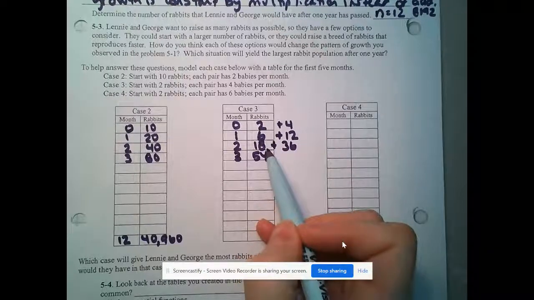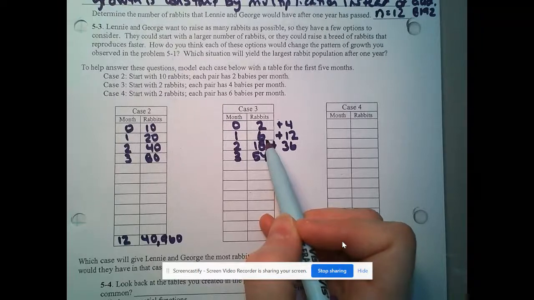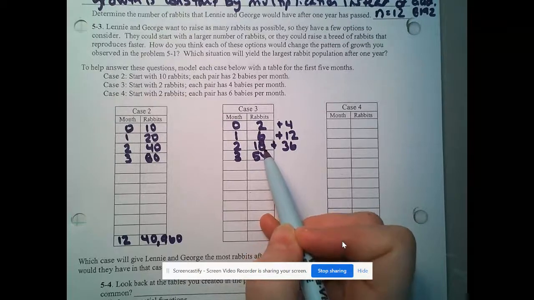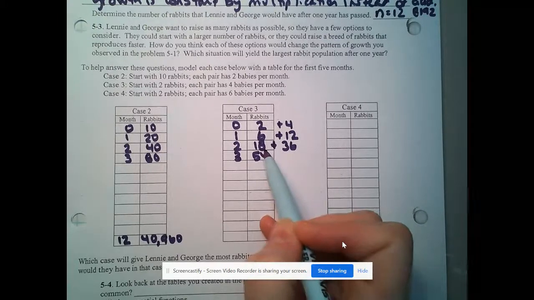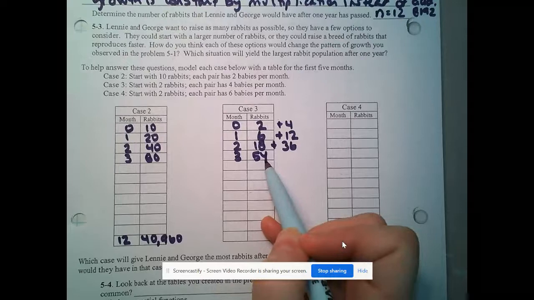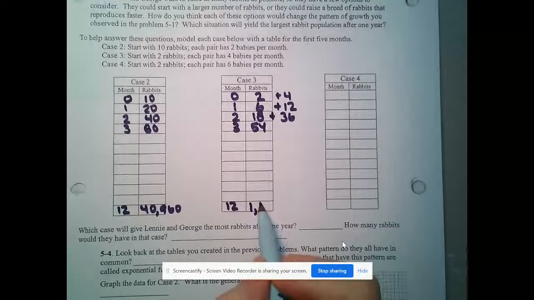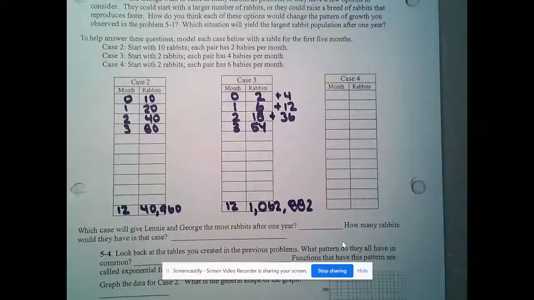So what's happening in this one is you are having twice as many babies as you had pairs or a number of rabbits before. So we had 6 rabbits. That's 3 pairs. Each of the 3 pairs is having 6 babies. So 3 pairs of rabbits is 6, 6 pairs of rabbits is 12. Add them together, we get the 18. 18 is 9 pairs of rabbits having 18 babies. So 9 pairs is 18, 18 pairs is 36, add it together for 54. By the time we get down to month 12, that is 1,062,882. Whoa.